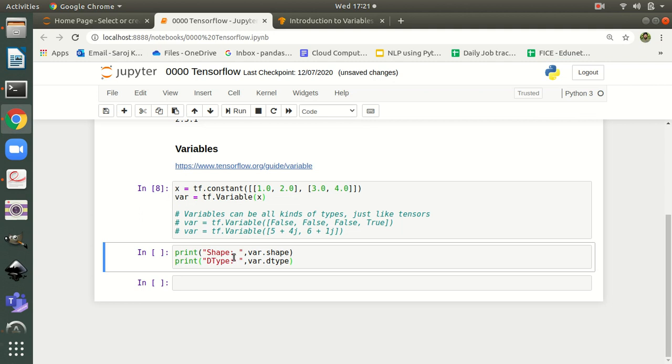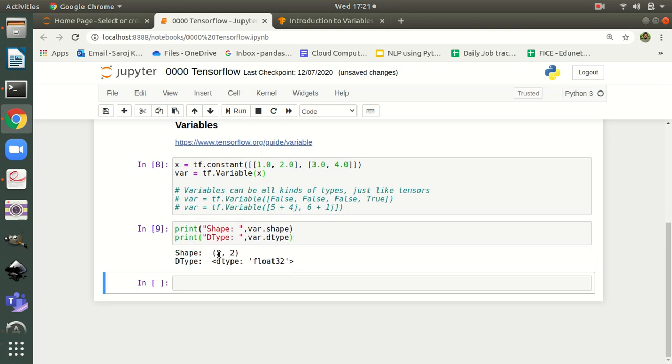Next, if you want to check the current shape and current type of this particular variable var, you can execute var.shape, which will give you the shape of the variable, and var.dtype, which will give you the data type of the elements of the variable var. Let me execute this one. Yes, this is showing 2 comma 2, that means the shape of the variable is 2 cross 2, so this is a two-dimensional variable, and the data type is float32.